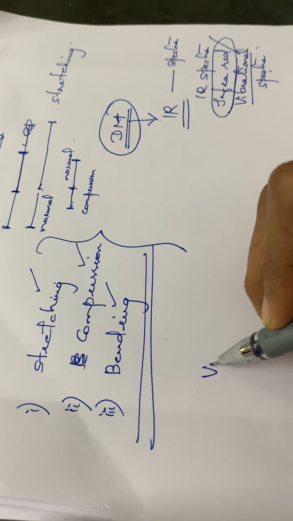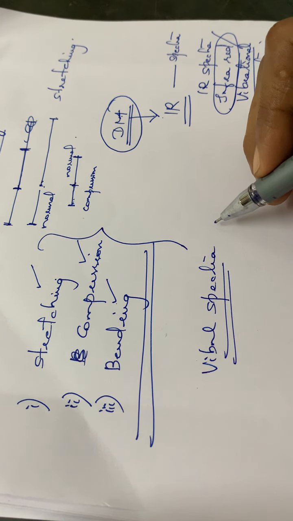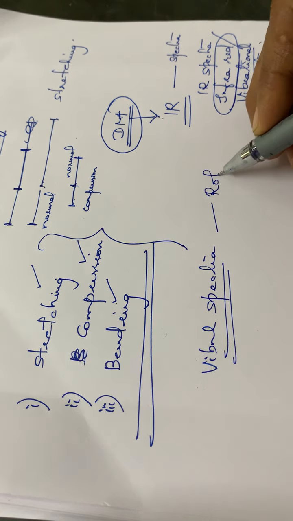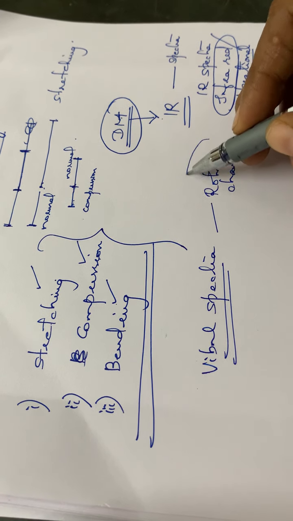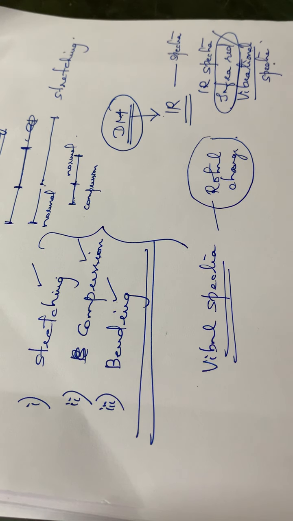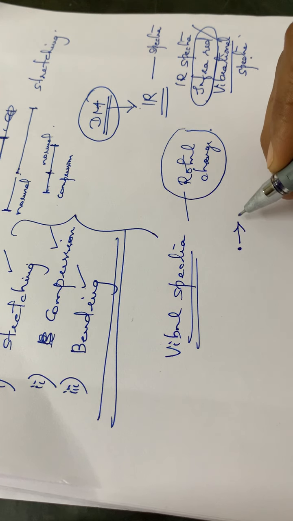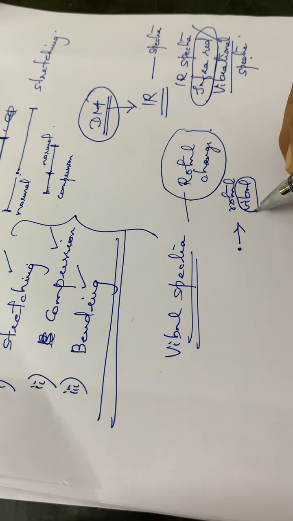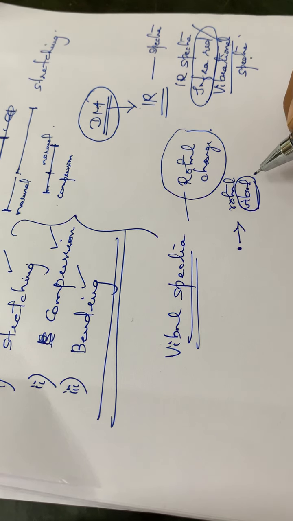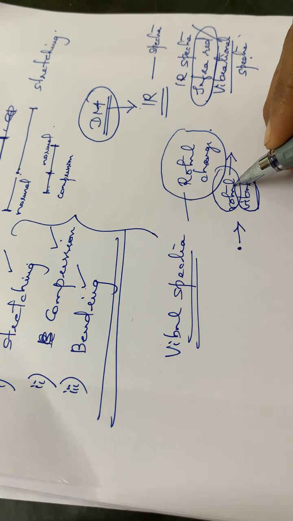And also, while considering the case of vibrational spectra, the molecule will be having rotational changes also. A very small amount of energy is required for a molecule to rotate. So the molecule will be having rotational changes along with vibrational changes. That means if the molecule is vibrating, then it is understood that the molecule will be rotating also. Very small amount of energy is required for a rotational transition.